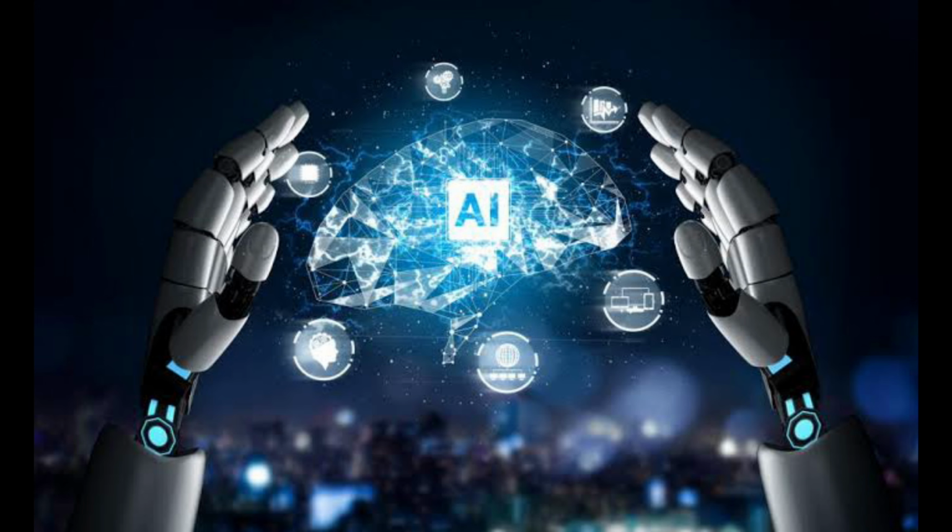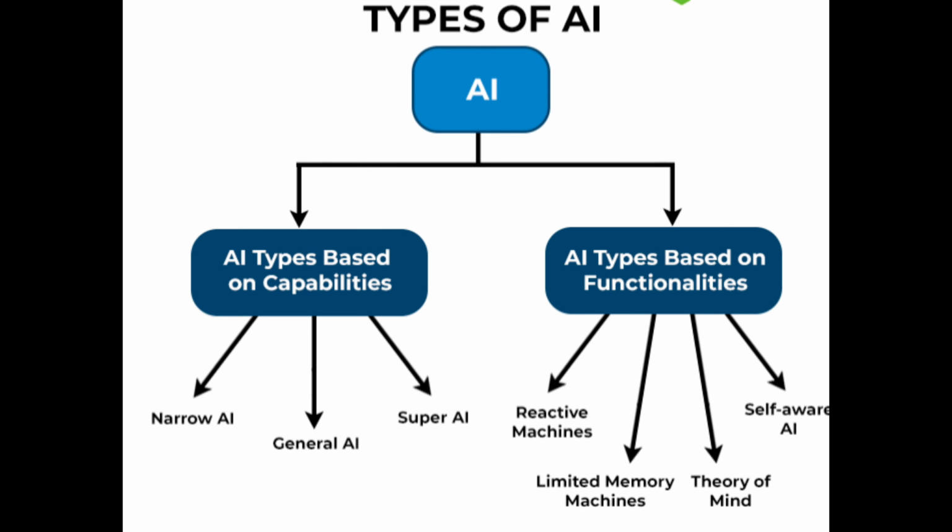When machines can copy human intelligence, make their own decisions, think and learn, then a machine is said to be artificially intelligent. Artificial intelligence is probably the most complex creativity of humanity. Now, let us understand the types of AI. AI is broadly divided into two categories: AI types based on capabilities and AI types based on functionalities. We will understand them one by one.